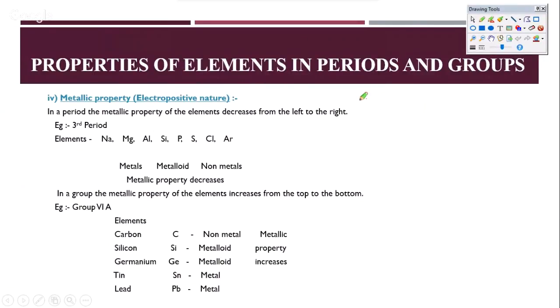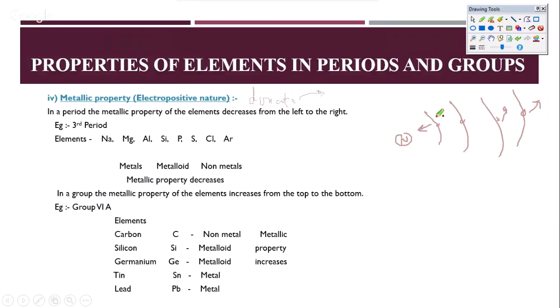Metallic character means how easily an element can donate electrons. Can an element donate electrons very fast? So when can an element donate electrons? When the electron is not held tightly by the nucleus. If the electron is very strongly held by the nucleus, it will not be able to donate. So if the atomic size is increasing, the donation becomes easy. You can simply donate the electrons out, and you will be very happy giving them out.